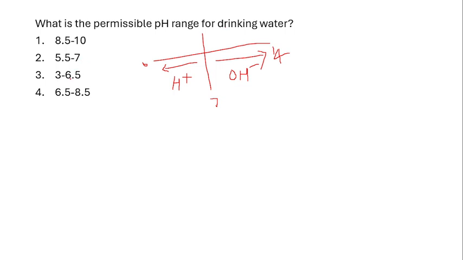And 3 to 6.5 is extremely acidic. And 6.5 to 8.5 is here. Right. It is either neutral or it can be slightly basic or very slightly acidic. So the right answer is 6.5 to 8.5. This is the permissible pH range for drinking water.